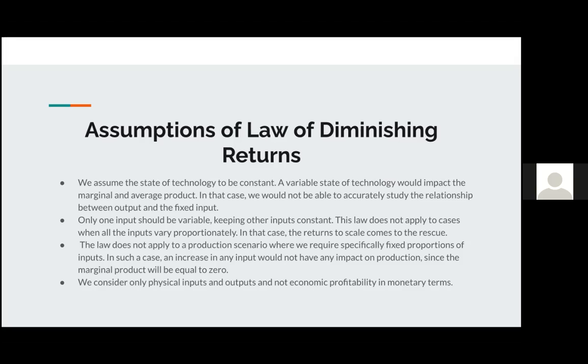Another assumption is that only one input should be variable, keeping the other inputs constant. So this law does not apply to cases when all the inputs vary proportionately. If that's the case, then we would be experiencing returns to scale.